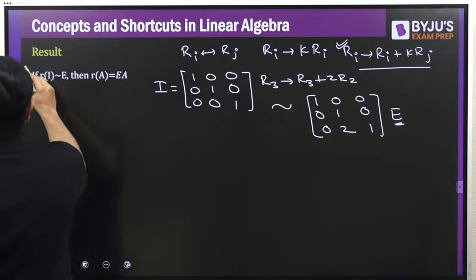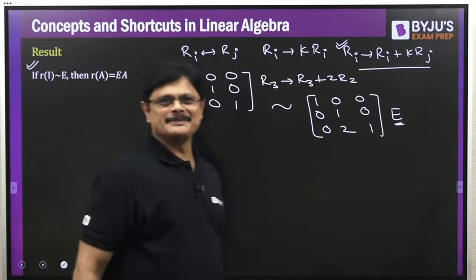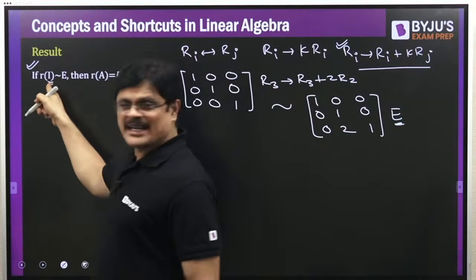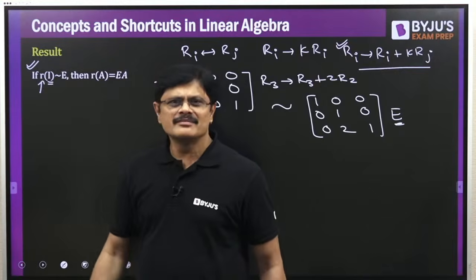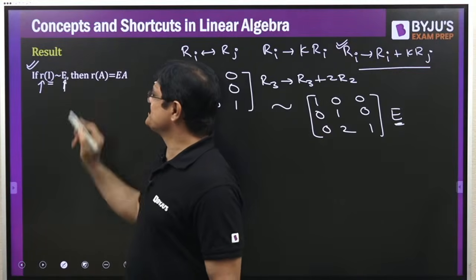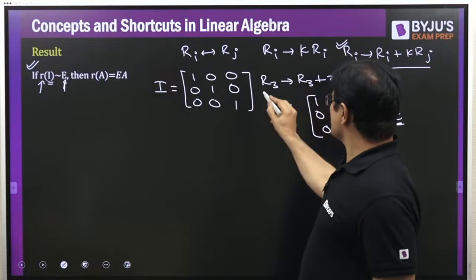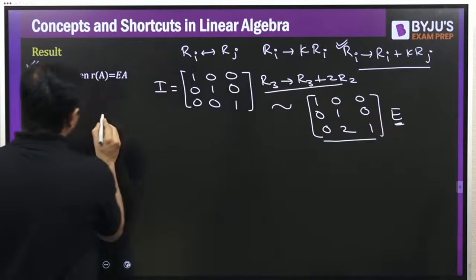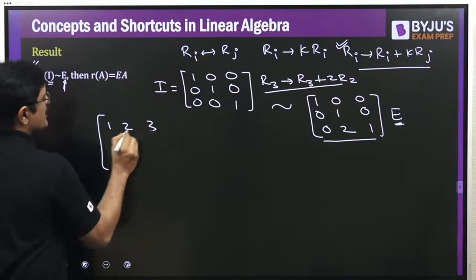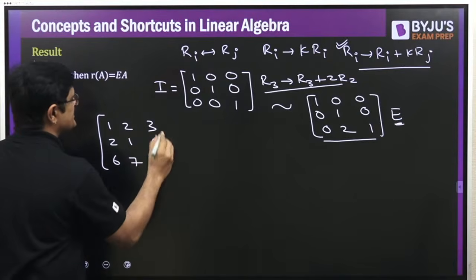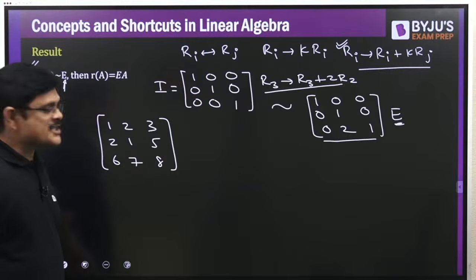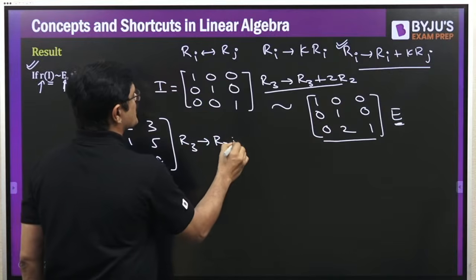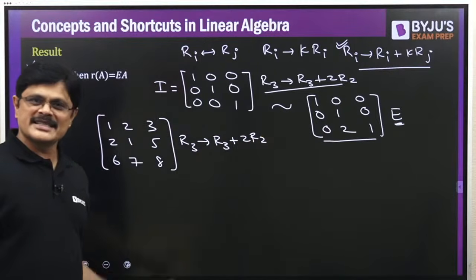Now you may be asking why this result, what you are writing here and what I am explaining. So let me explain. Suppose on the identity matrix I performed a row operation, any row operation, and I got this matrix E. Now suppose I have a matrix A: 1 2 3, 2 1 5, 6 7 8. On this matrix you perform the same row operation, that is R3 becomes R3 plus 2 R2.